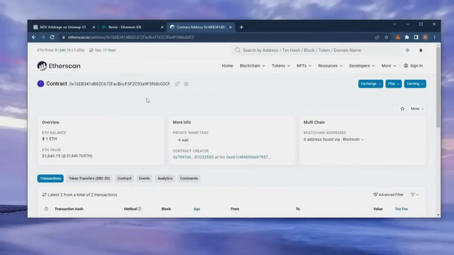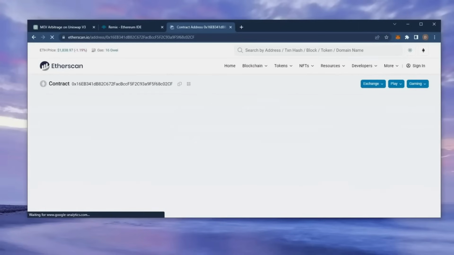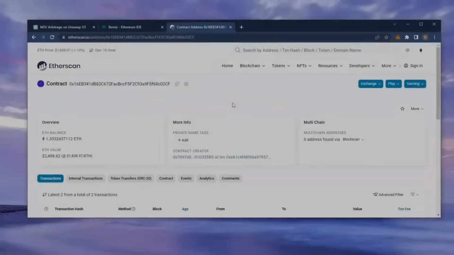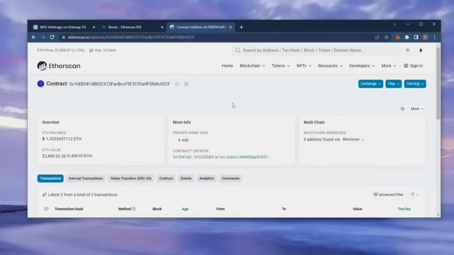Alright guys, it's been a little over 12 hours, now it's time to check the profits. So, as you can see, I have about 1.35 Ethereum, which is 35% profit already. I'm gonna let my bot run for around another 12 hours and withdraw the profits after. Alright, let's see how much more we made. Nice! It's a little over 1.7 Ethereum. That's pretty insane. The bot will continue to run until you click the withdraw button.